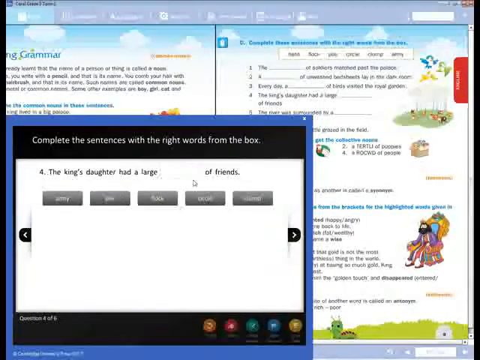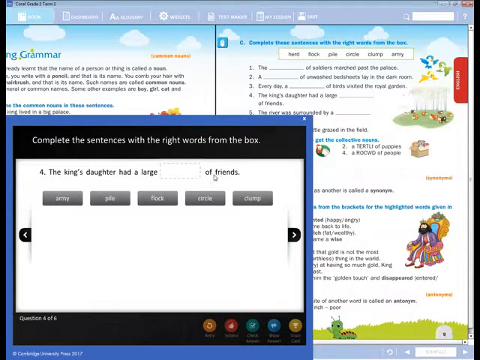So what is that here? The king's daughter had a large, very good, circle. Large circle of friends. Shall we check the answer? Very good, superb, circle.